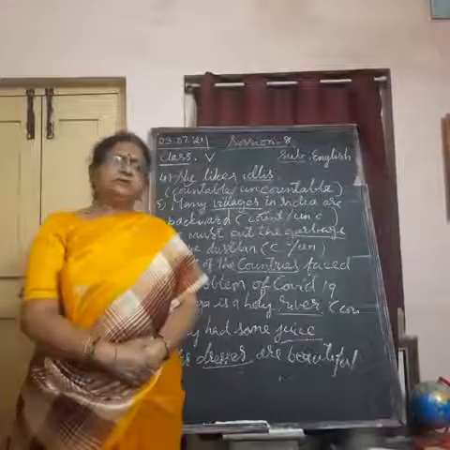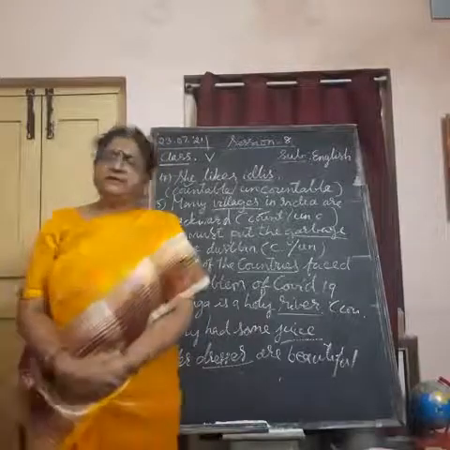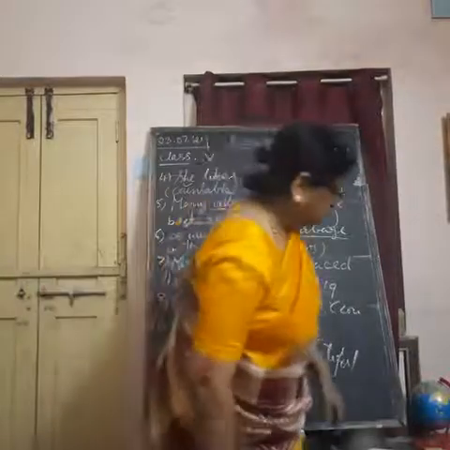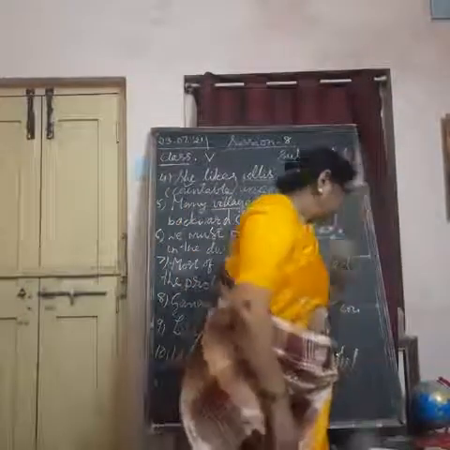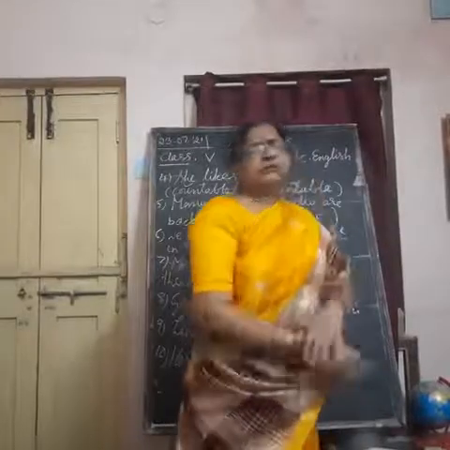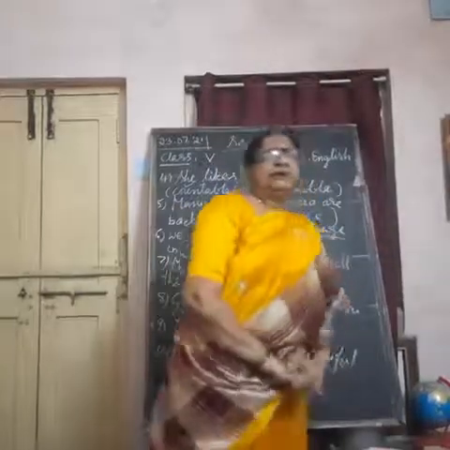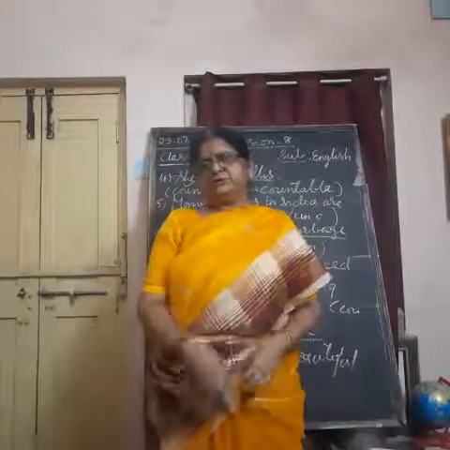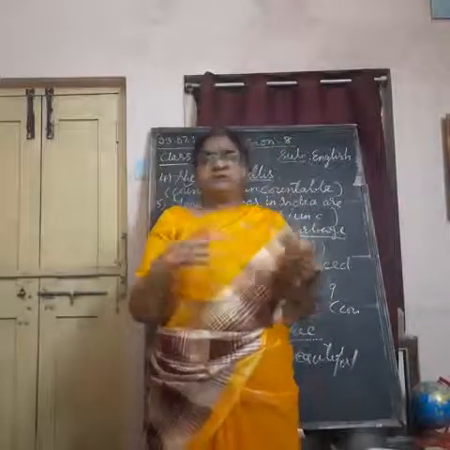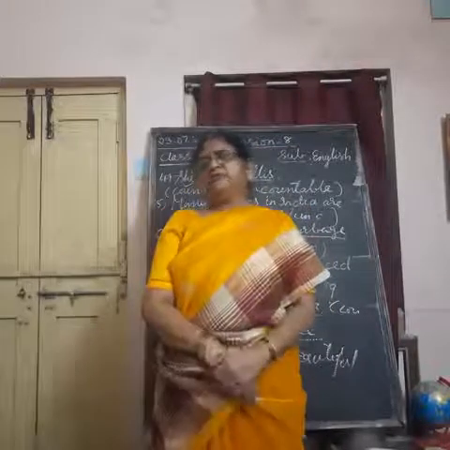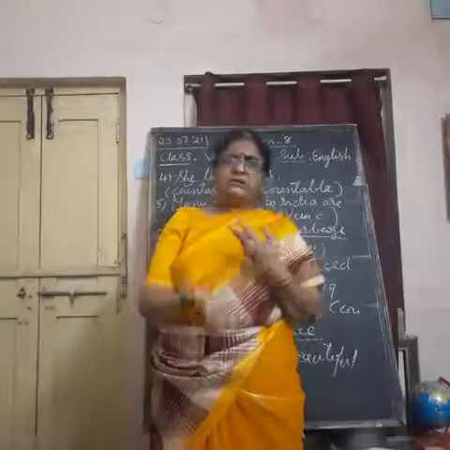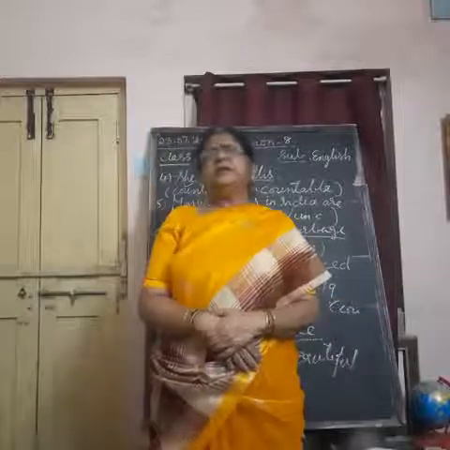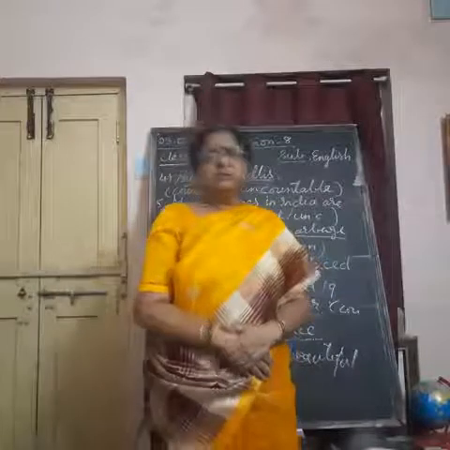Understand? Which you can count is countable, which you cannot count is uncountable. In this way, we can sort them out. Mostly common nouns, things I can tell. They are considered either countable nouns or uncountable nouns. Understand? Which you can count on fingers or in number, they are countable nouns. Which you cannot count in number, they are uncountable nouns.